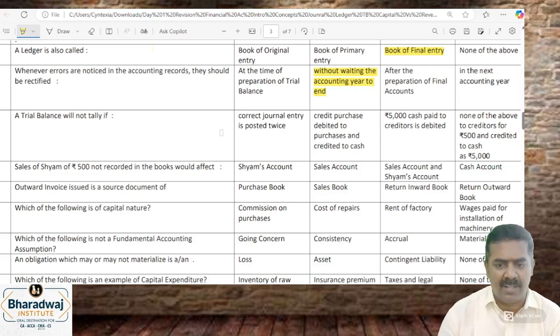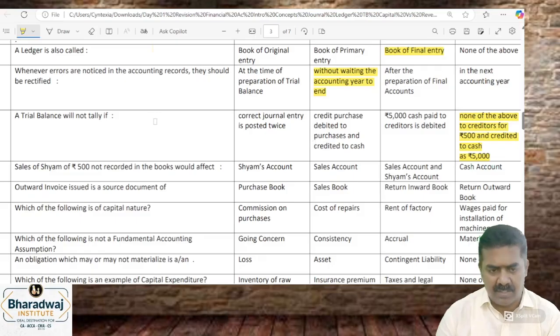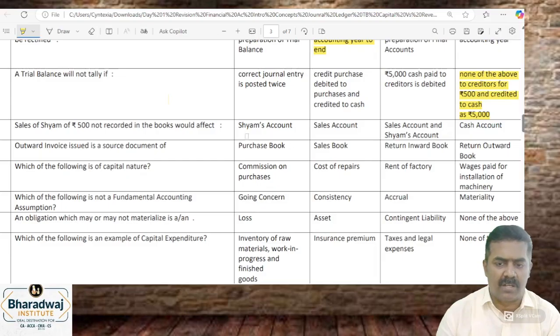Trial balance will not tally if correct entry posted twice. None of the above. Sales to Shyam 500 not recorded in the books will affect.